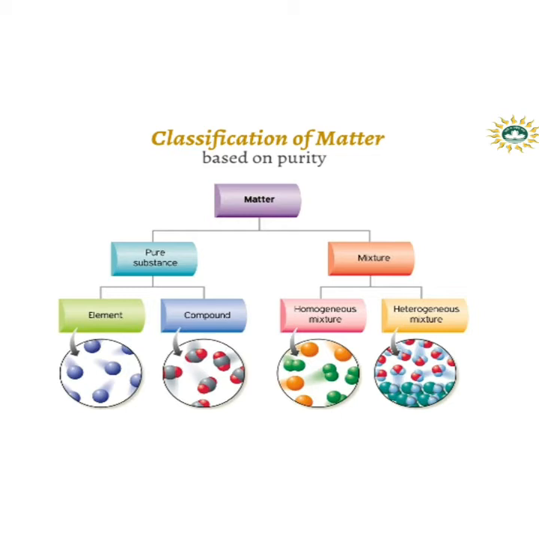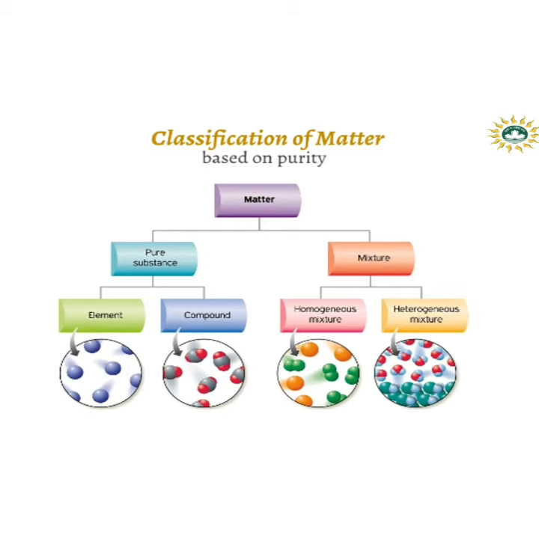In case of non-metals, these properties are exactly opposite. They are soft, non-lustrous, non-malleable, and non-ductile, having low melting point and boiling point, and are poor conductors of heat and electricity. In case of metalloids, they contain some properties of metals as well as some properties of non-metals.